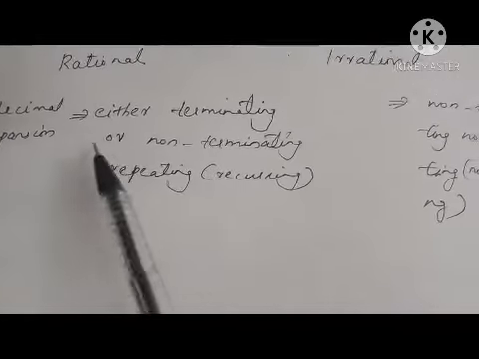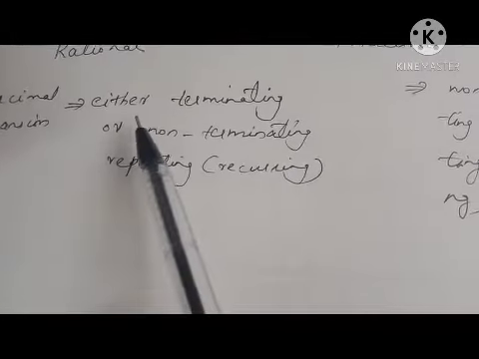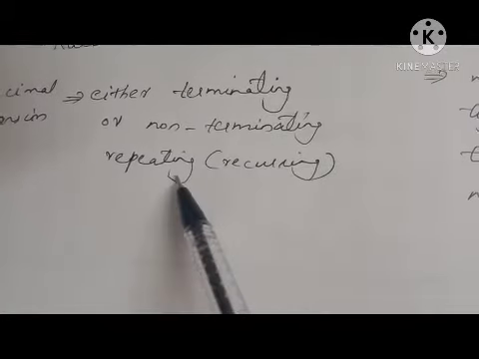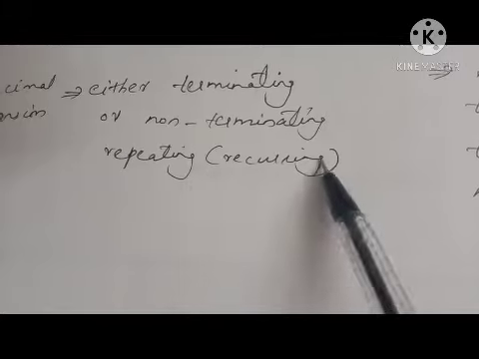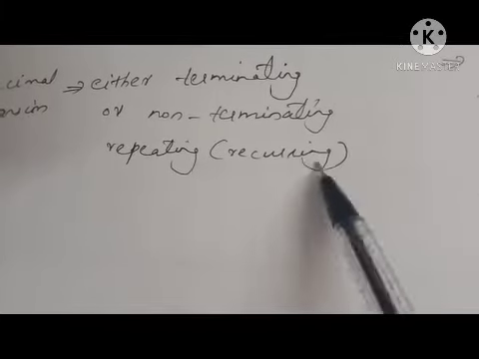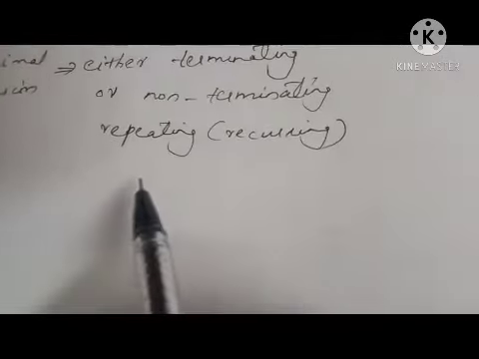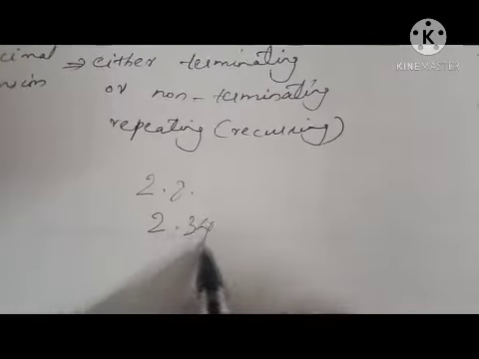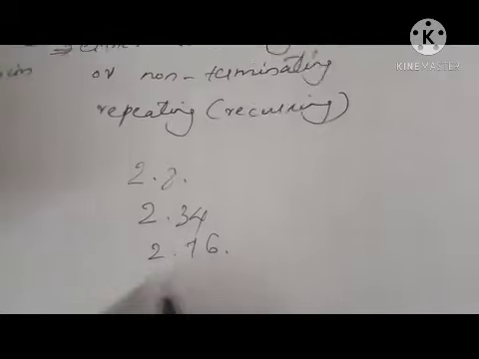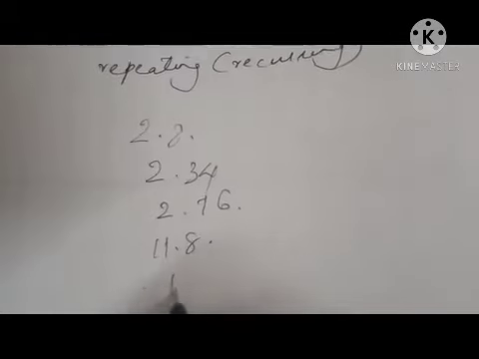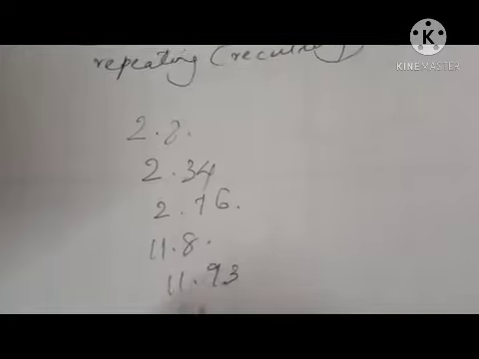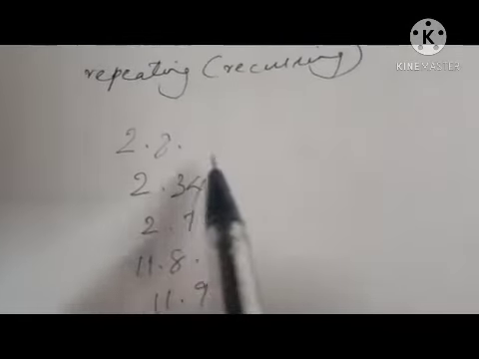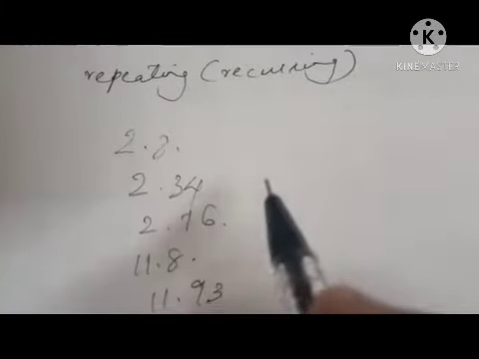The decimal expansion of rational numbers should be either terminating or non-terminating repeating, or non-terminating recurring. Repeating and recurring have the same meaning. Terminating means, for example, 2.8, 2.34, 2.76, 11.8, 11.93, etc. This will be finite. After the decimal, there will be a finite number of digits.